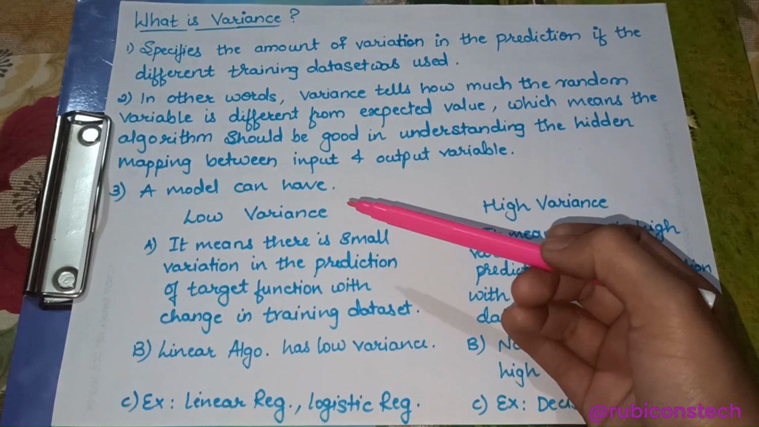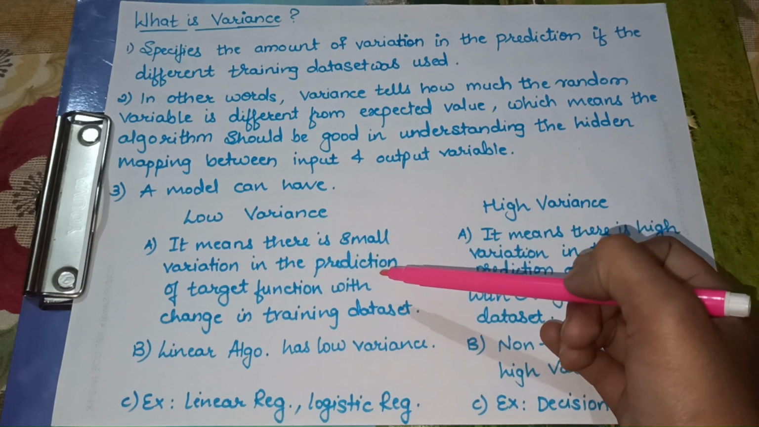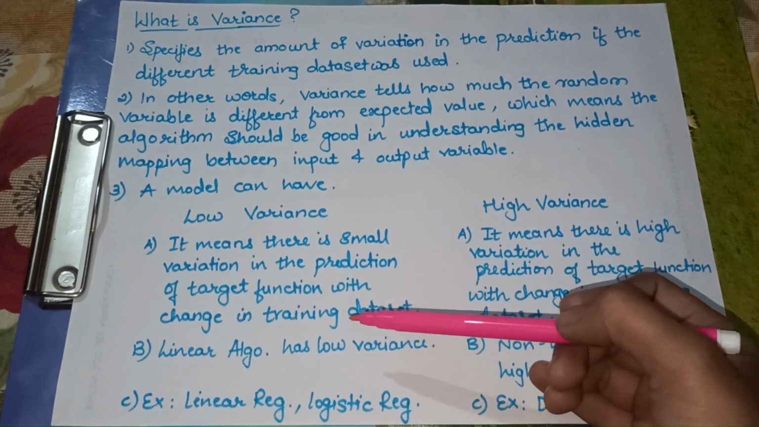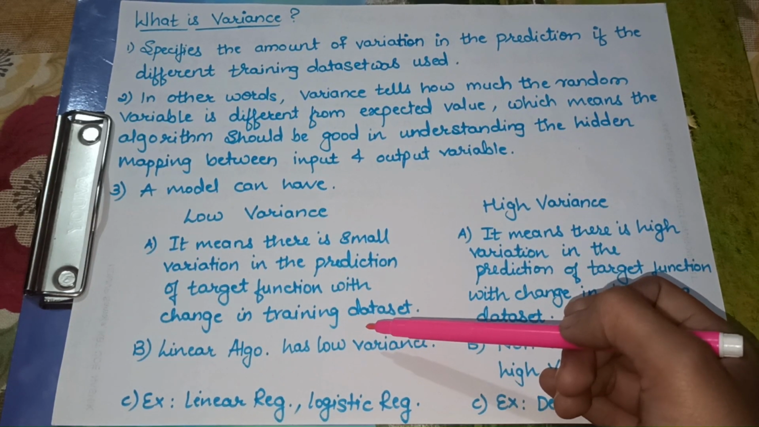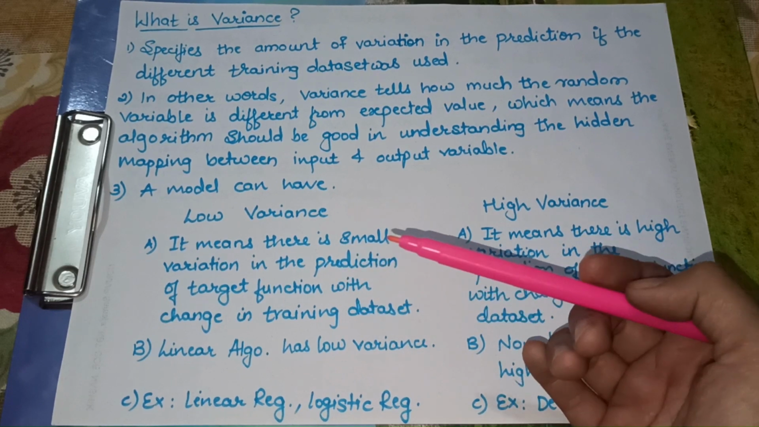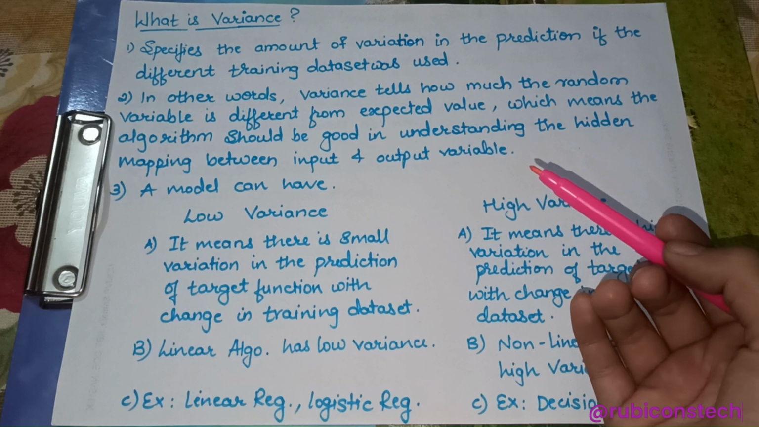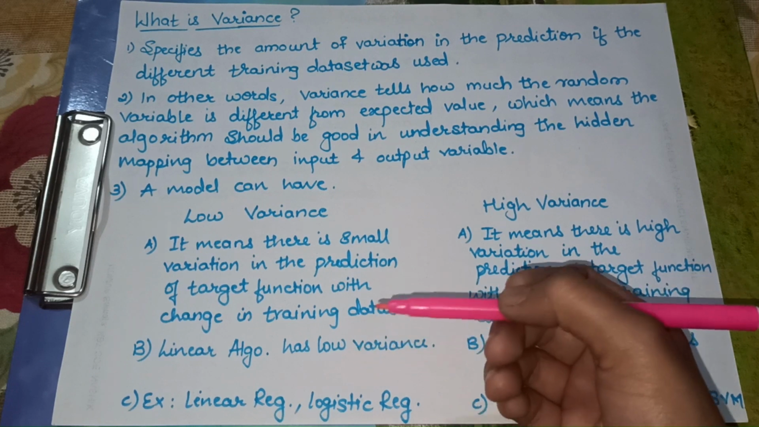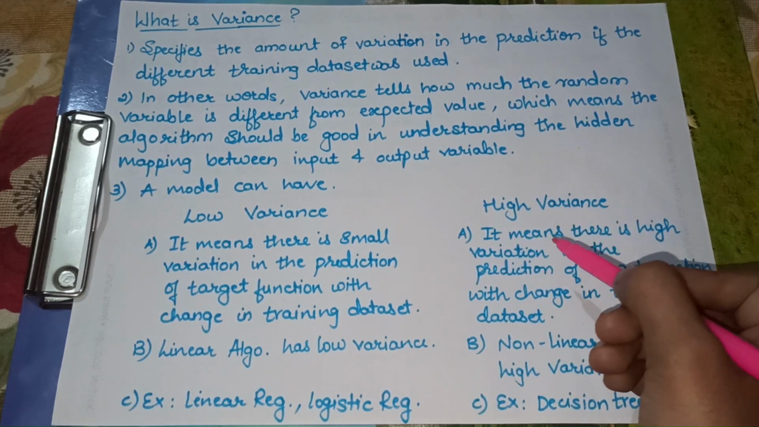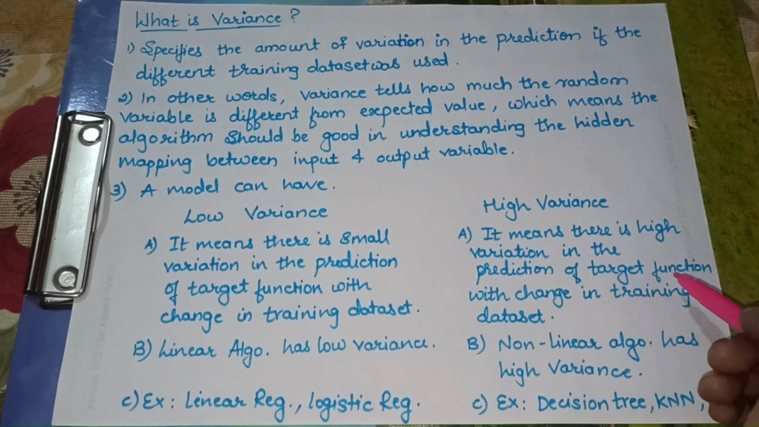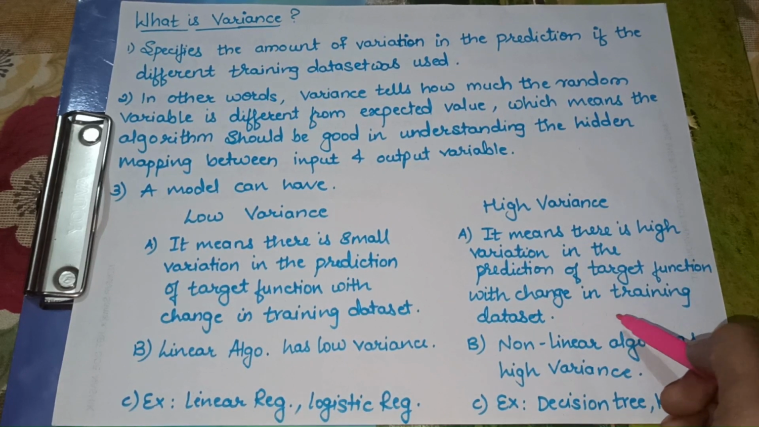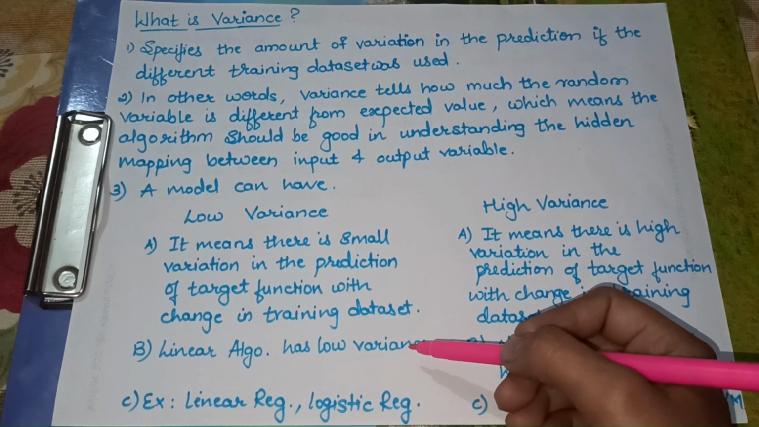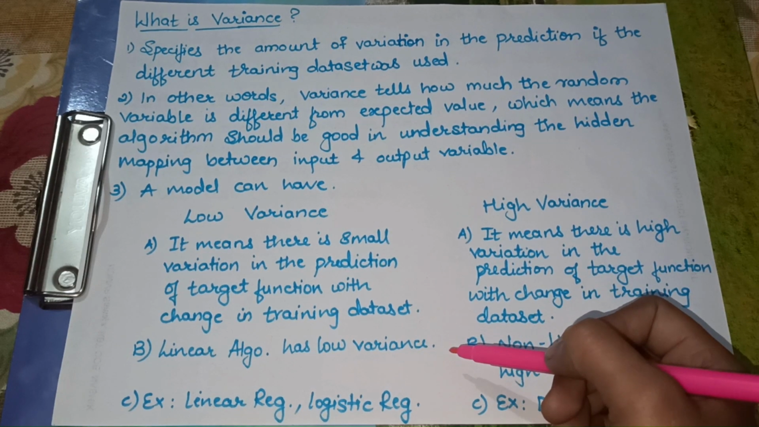So low variance means what? It means there is small variation in the prediction of the target function, or we can say in the predicted output or predicted value, with change in the training data set. So low variance means when the model predicts the output, there is only small variation between the predicted output and the actual output when we change the training data set. High variance means there is high variation in the prediction of the target function with the change in the training data set.